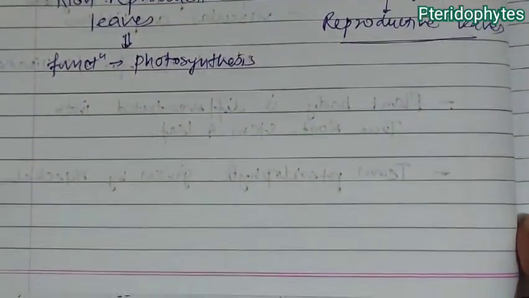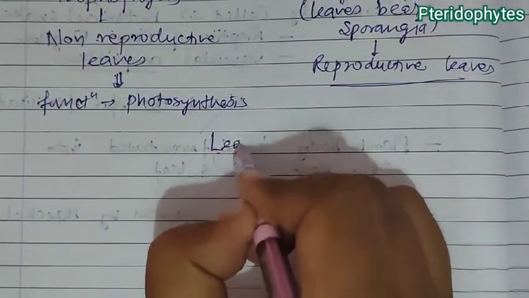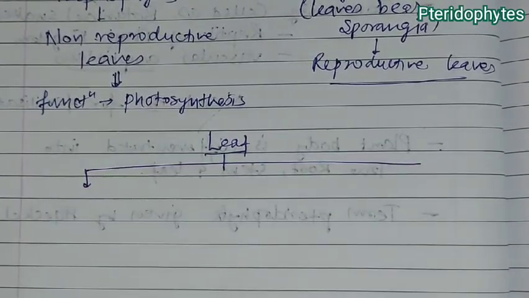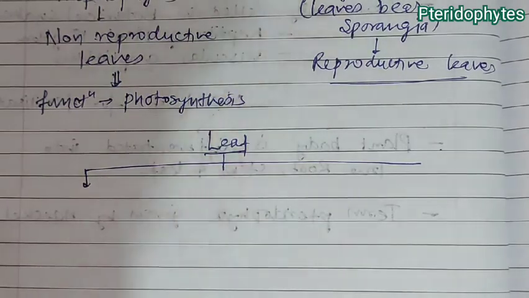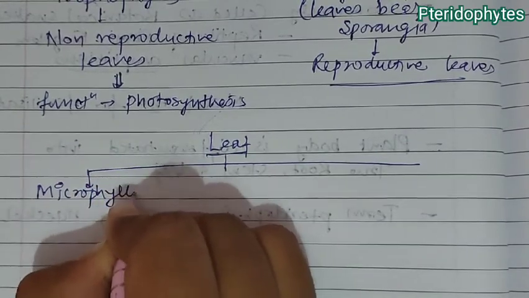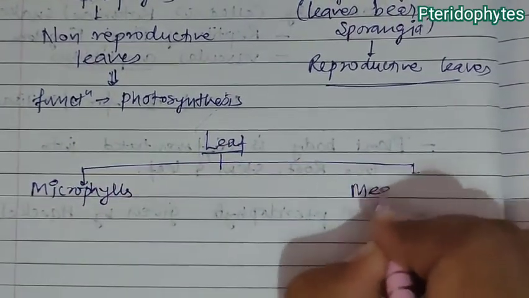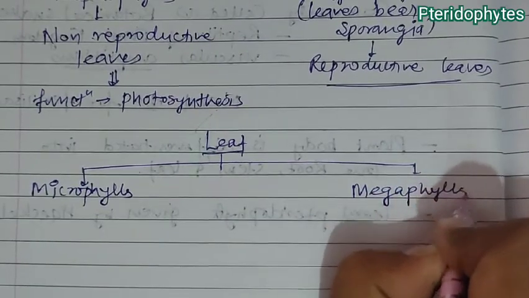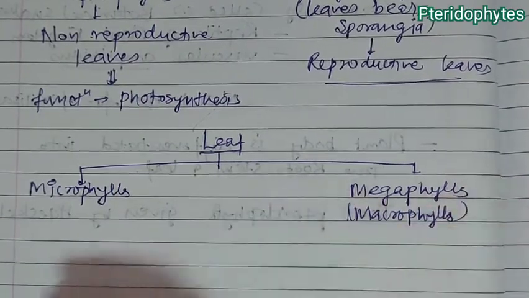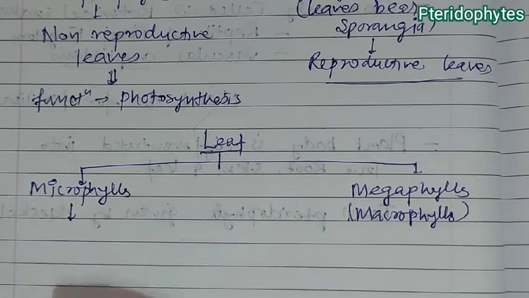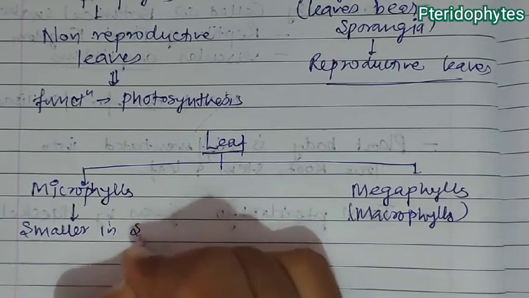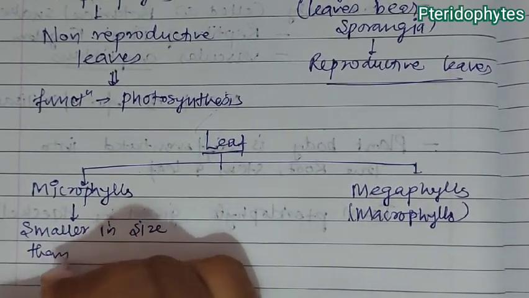This is the first classification of the leaf. The second classification of the leaf is with respect to the size of the leaf. Based on size, leaves are divided into two types: microphylls and megaphylls, also known as macrophylls. Microphylls are smaller in size compared to the stem.